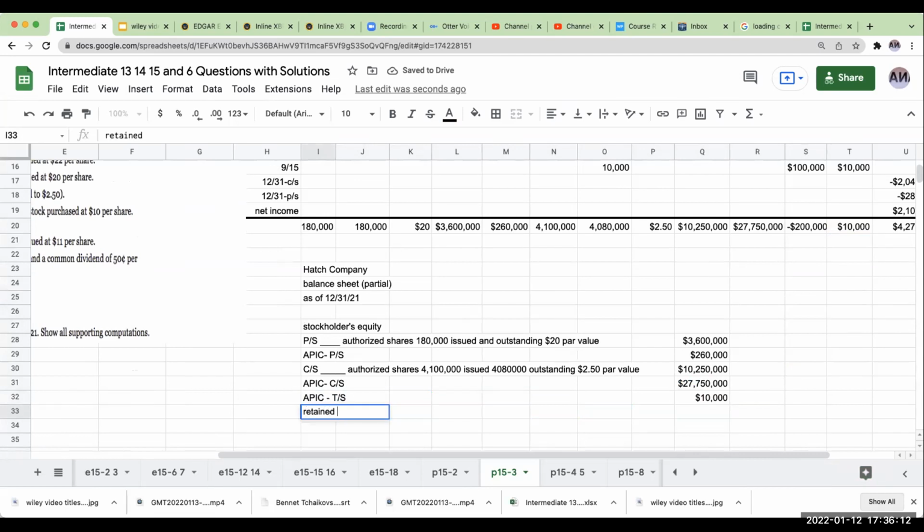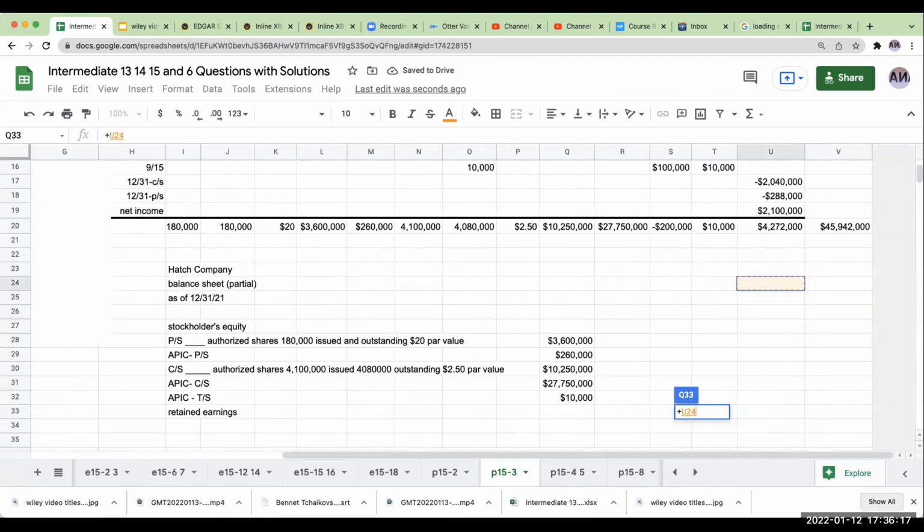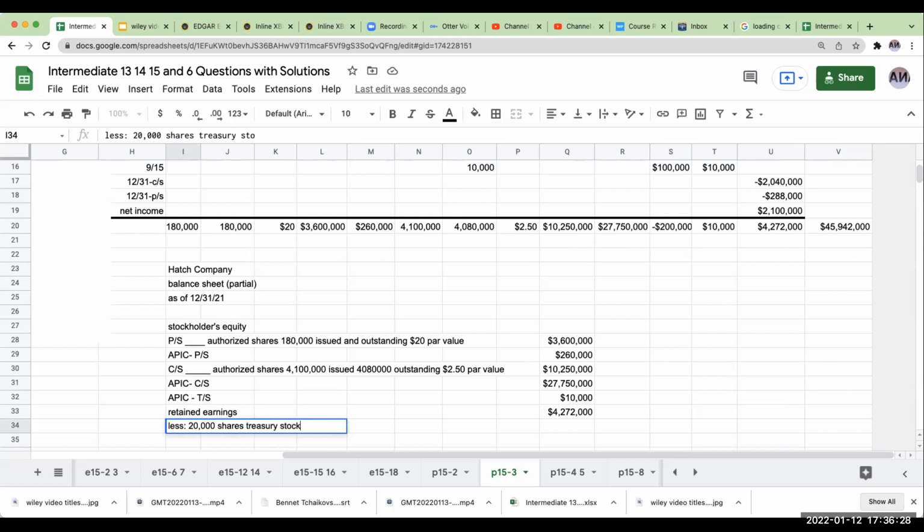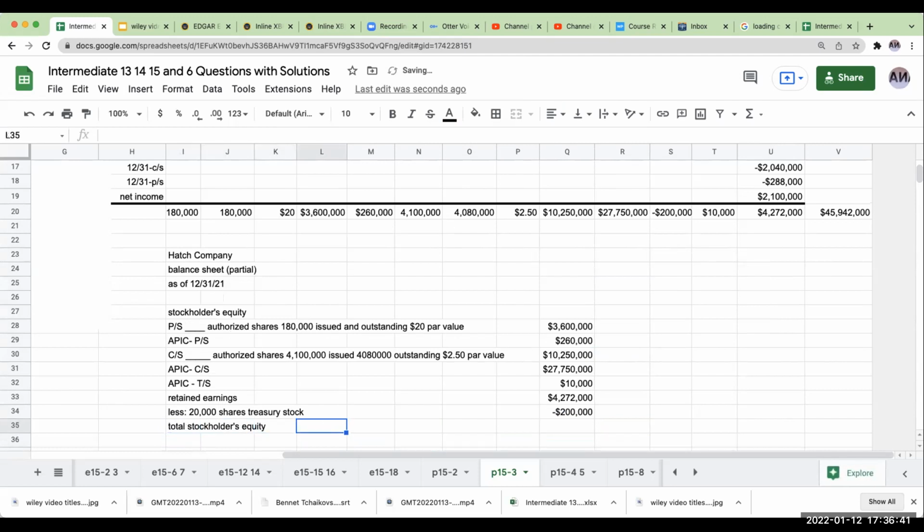Retained earnings would be 4,272,000, and then we would say less treasury stock. So my total stockholders' equity is going to be 45,942,000. Just give me one moment.